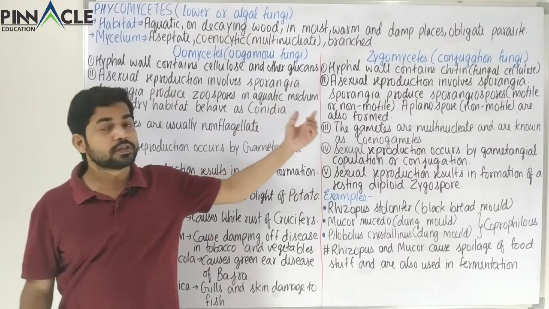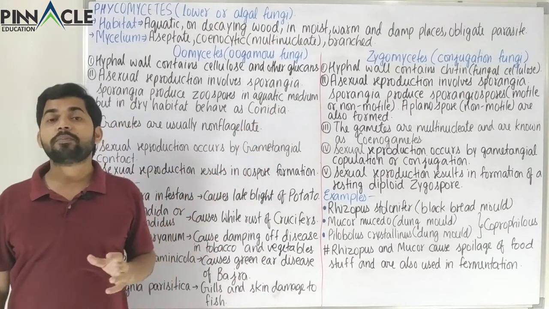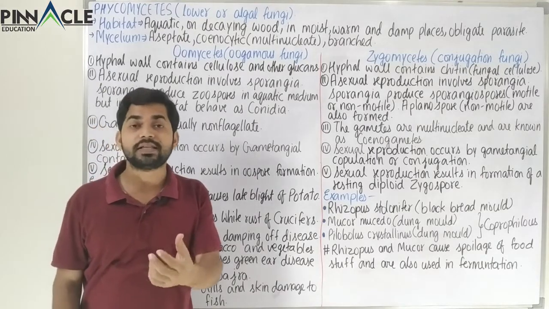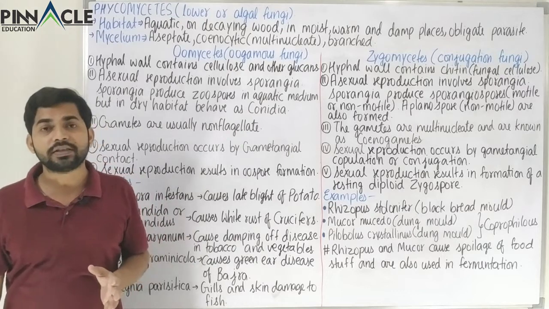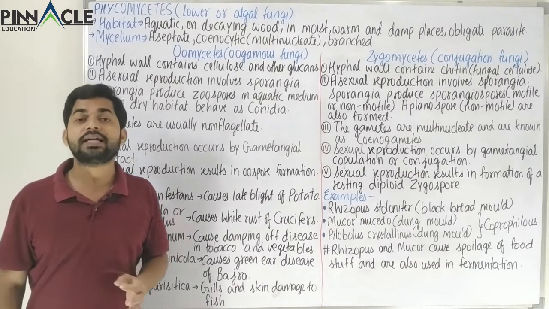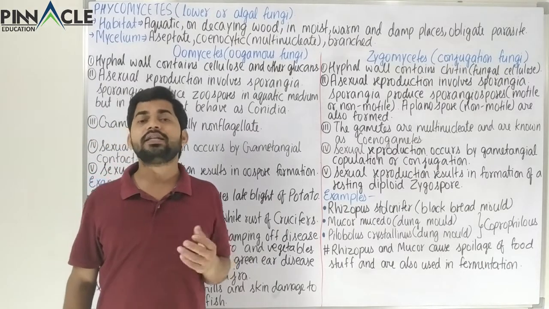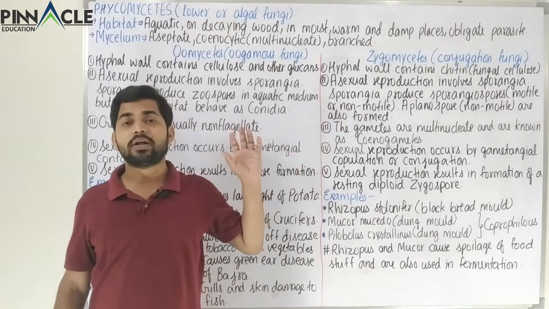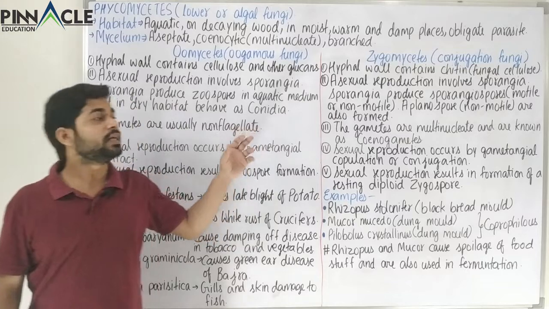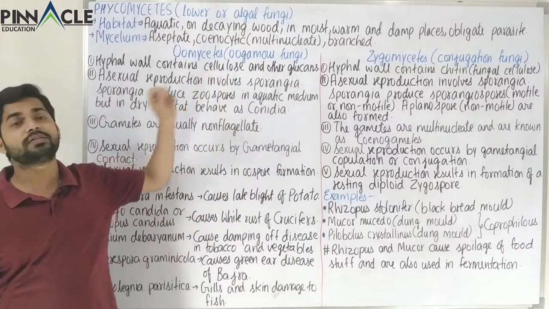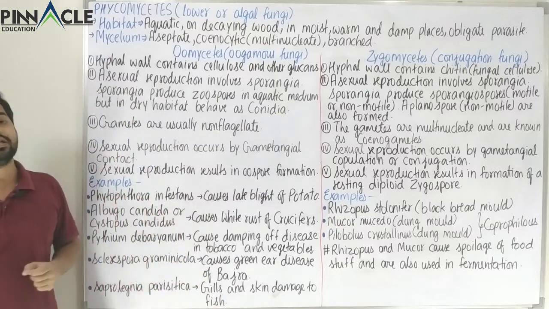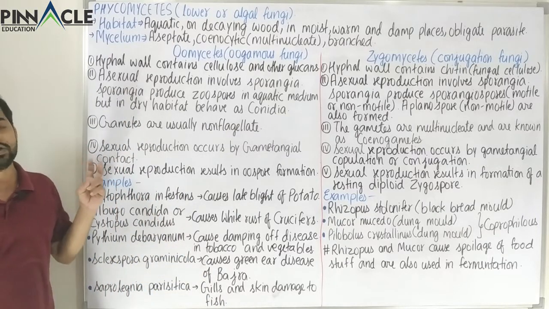But in the case of Zygomycetes, we observe that the cell wall is primarily composed of the substance that we are very familiar with in the kingdom Fungi, and that is chitin. Chitin is commonly called fungal cellulose. This chitin is also definitely a polysaccharide, but it still has some properties different from cellulose, but both of these are polysaccharides. So this was the first difference in the cell wall of these two categories.